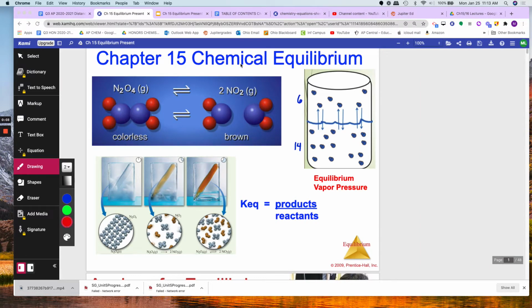So in this lesson, we will learn about chemical equilibrium. First, let me tell you about equilibrium. In this word, you hear the word equal. So in this system, this is equilibrium vapor pressure, just to demonstrate the word equilibrium.